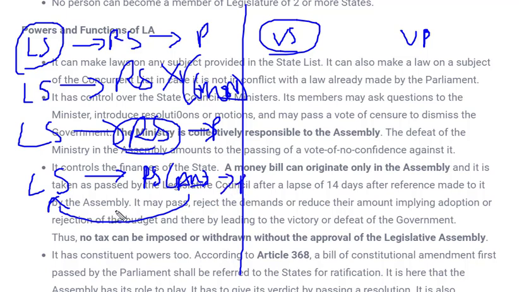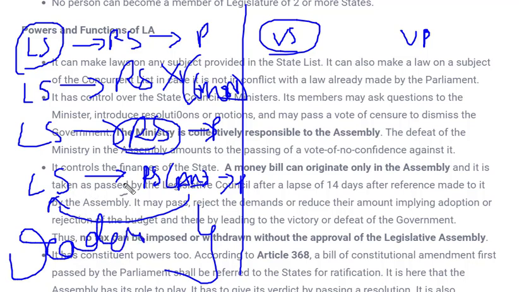But at some time, what happens if Lok Sabha doesn't like the amendment given by Rajya Sabha and passes the bill without consent or without changing, and Rajya Sabha may withhold that bill? So what happens over here? The bill is not moving forward to the President for making it law. So in that case, deadlock happens. Deadlock is the scenario in which Lok Sabha and Rajya Sabha don't agree on the same bill. So similar cases arise over here.